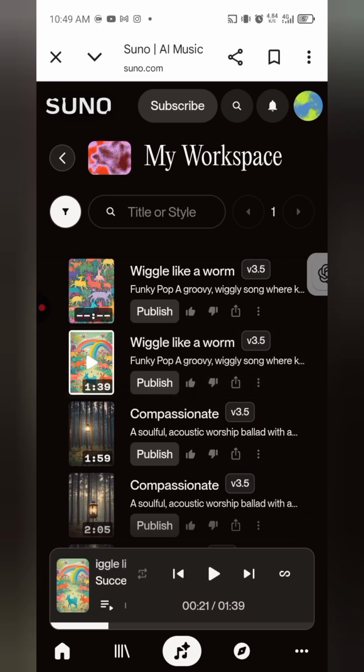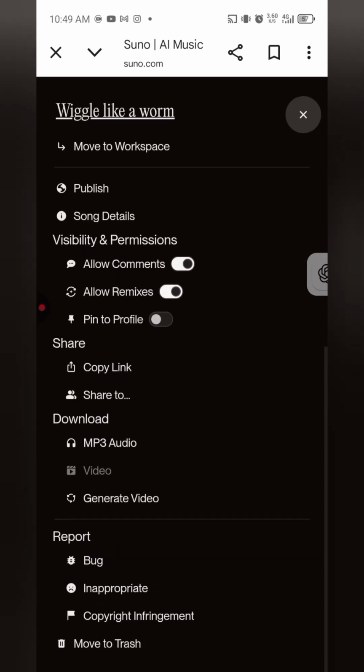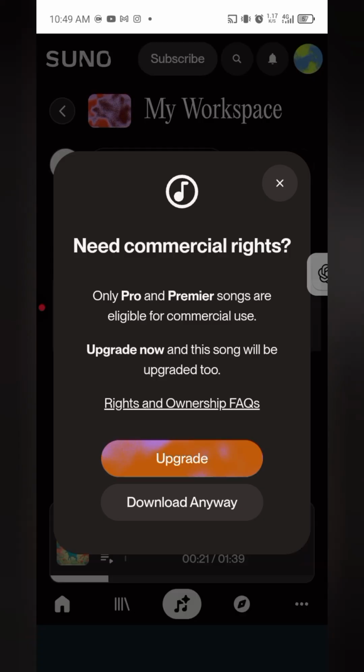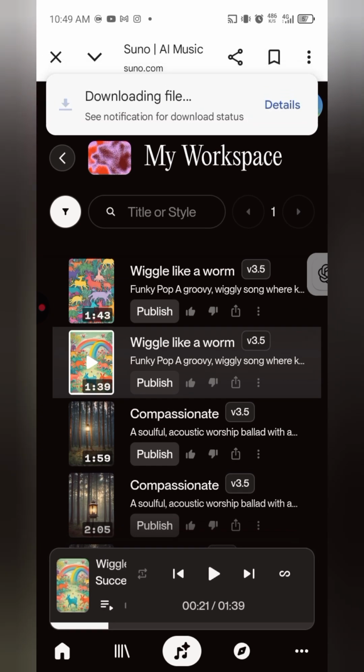Wow. So I'm going to be going with the second one because the second one sounds more like a kid's song. So now go to the three dots on the song and then download. Tap on download. You see, download the MP3. For commercial use, just subscribe. But if I'm just using it normally, then just download it like that and go. Okay, so we have downloaded our song.